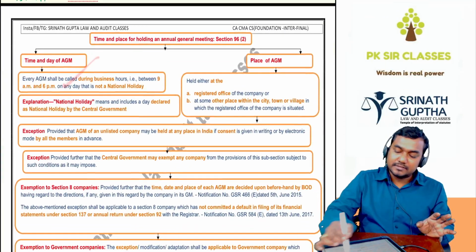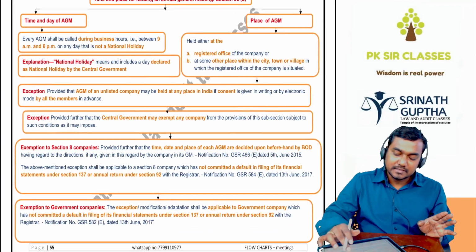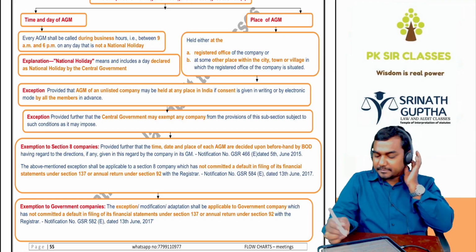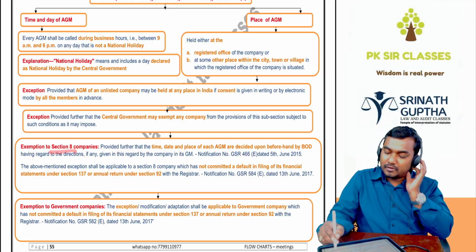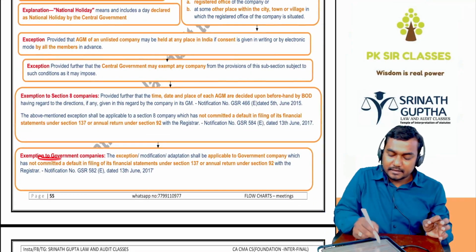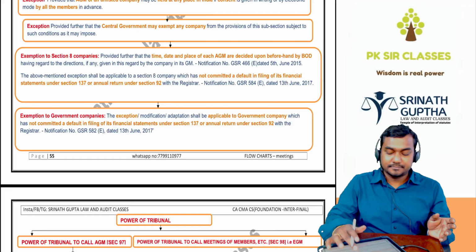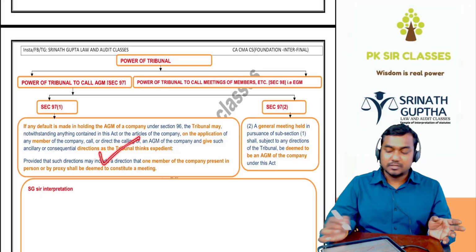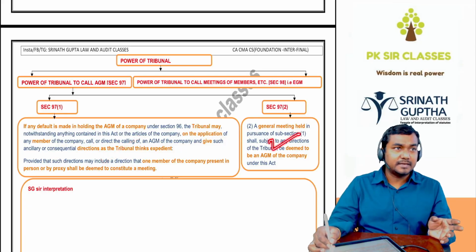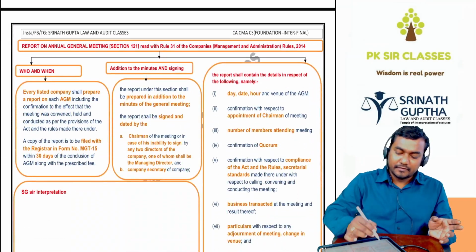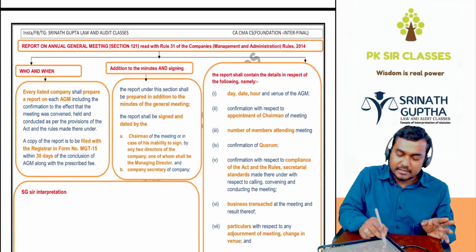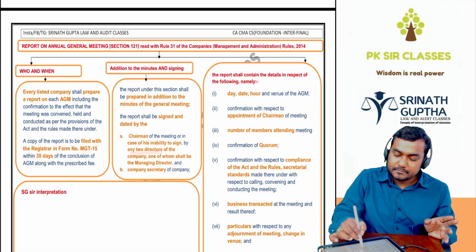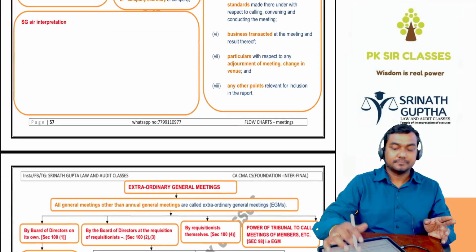So time we have discussed, 9 to 6. Place: registered office, within local limits of the registered office; for an unlisted company, anywhere if agreed by all the members. Central government can exempt any class of company. For a Section 8 company, the BOD will decide. A government company can also conduct the meeting at any other place. Next, power of NCLT. NCLT will call for the AGM at the request of the BOD or the shareholders. The AGM of the NCLT is deemed to be the AGM of the company itself. So we have to file the same with the ROC within 30 days in form number MGT 15, signed by the chairman or two directors. One among them should be MD and CS. Done. So till here we have discussed.